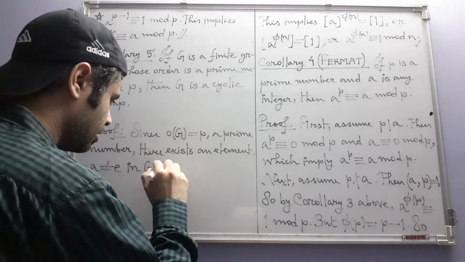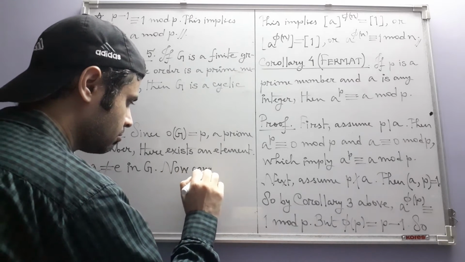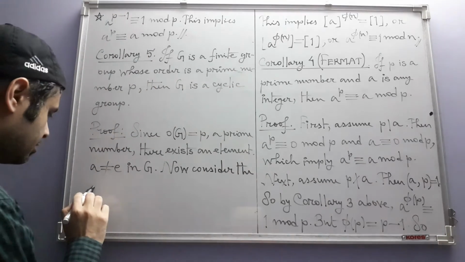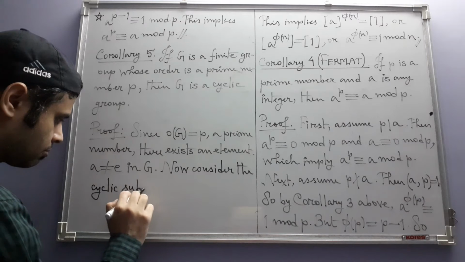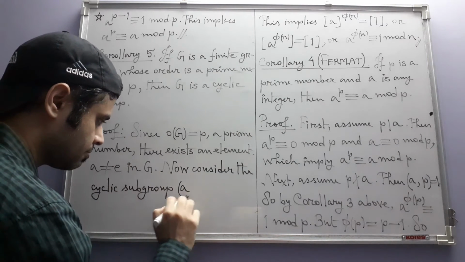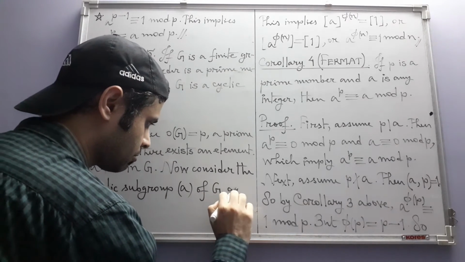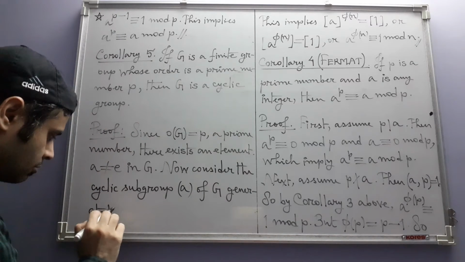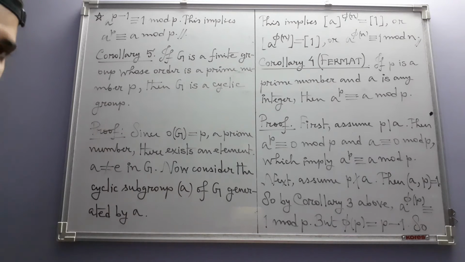Now consider the cyclic subgroup of G generated by A. We already know what that subgroup is.